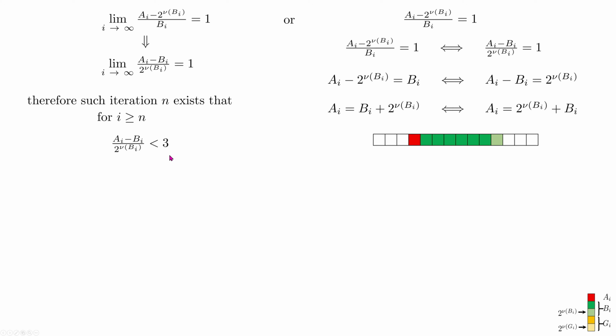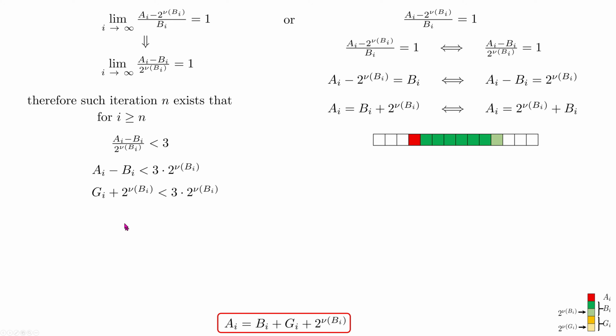If this term is less than 3, it means that AI minus BI is less than 3 times the lowest bit of BI. As you probably remember, we had a definition of GI, in the form presented here at the bottom. We can substitute AI minus BI from this equation to get this, and finally this result.